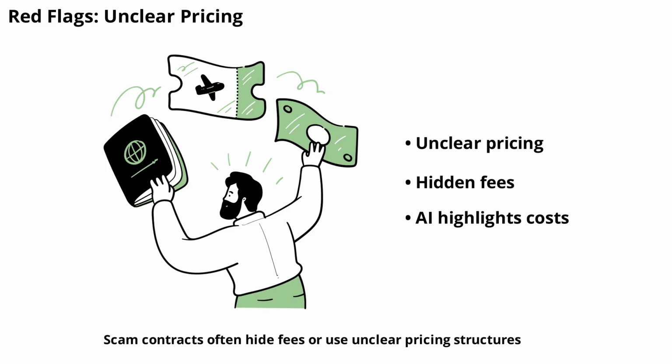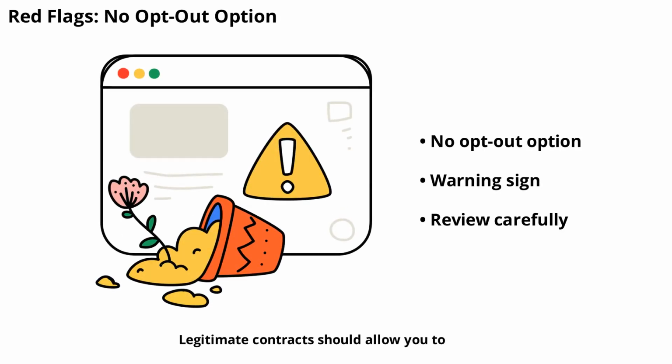Scam contracts often hide fees or use unclear pricing structures. AI tools can break down the pricing and highlight any hidden costs, so you know exactly what you're agreeing to. Legitimate contracts should allow you to opt out of certain terms or services. If the AI tool finds no opt-out option, that's a warning sign you should not ignore.